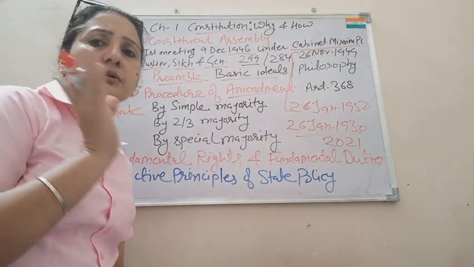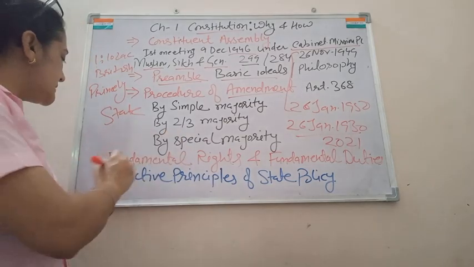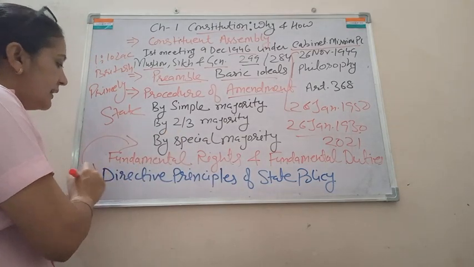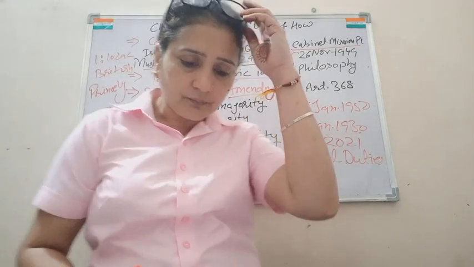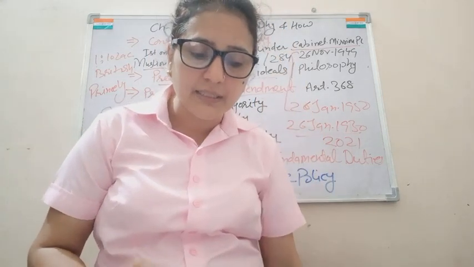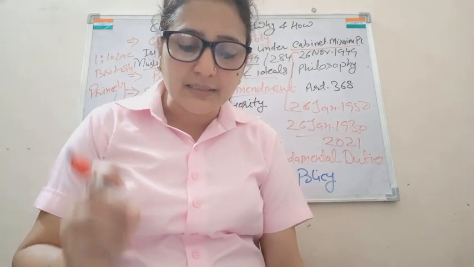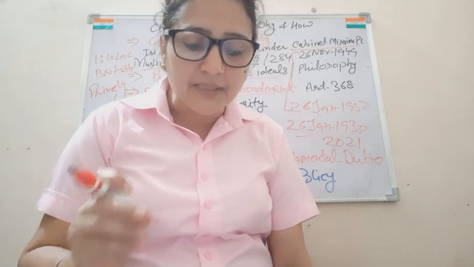So now the question arises, what is the difference between fundamental rights and directive principles? Let us see the differences. Fundamental rights are justiciable and directive principles are not.